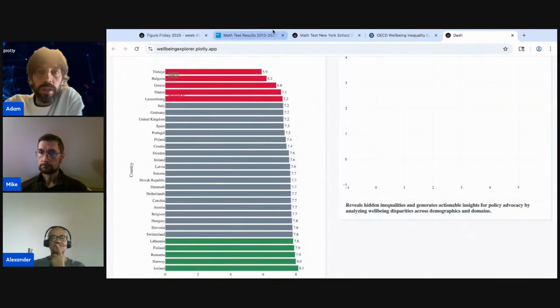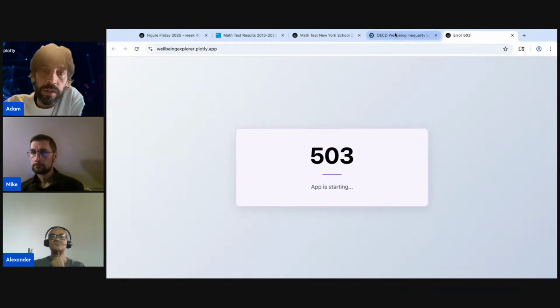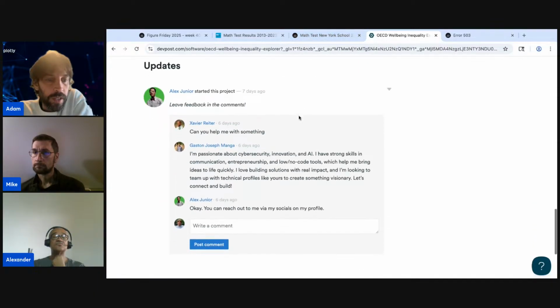Oh, this one didn't completely load. What happened here? Oh, it's still starting. Shoot, I shouldn't have done that. Okay. But anyway, these are the apps.